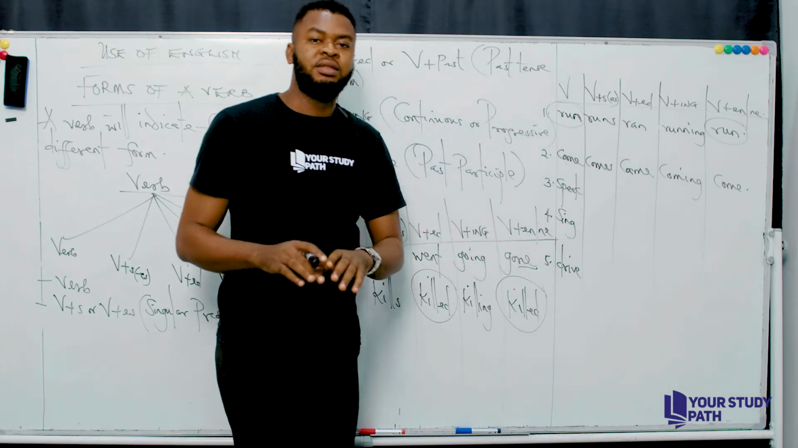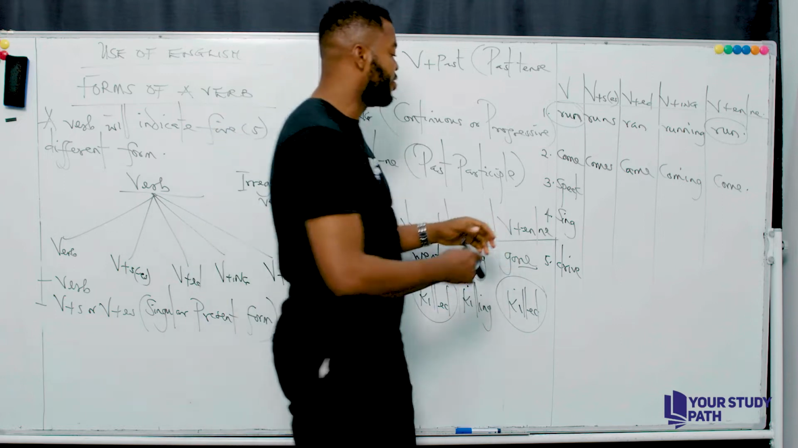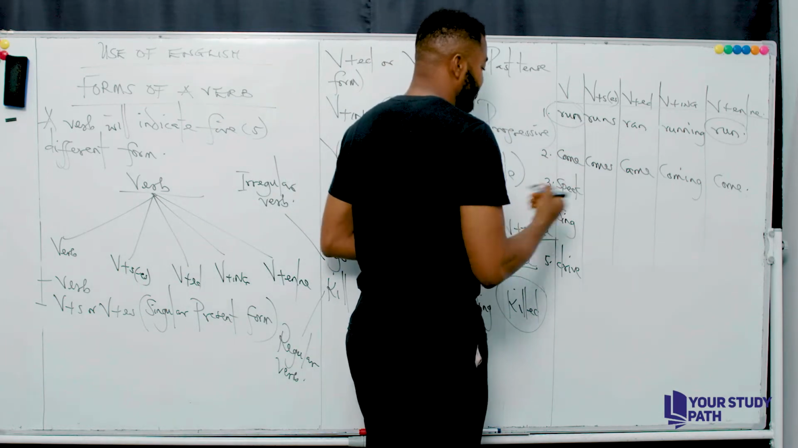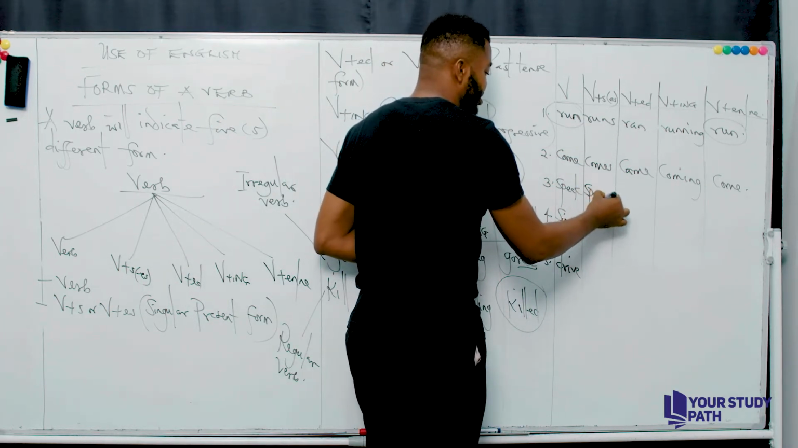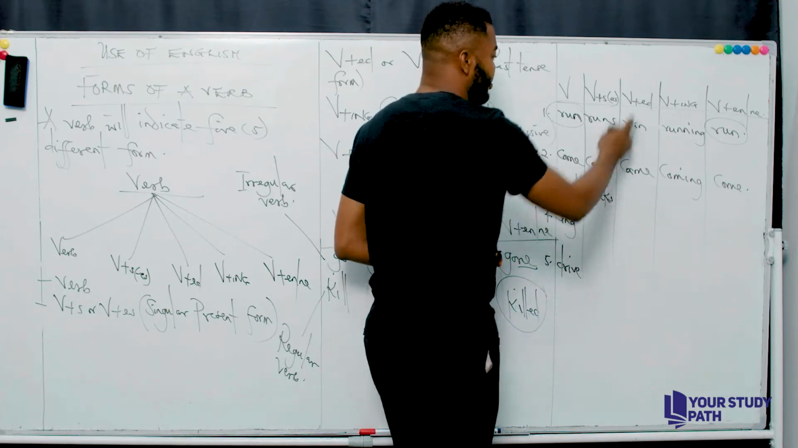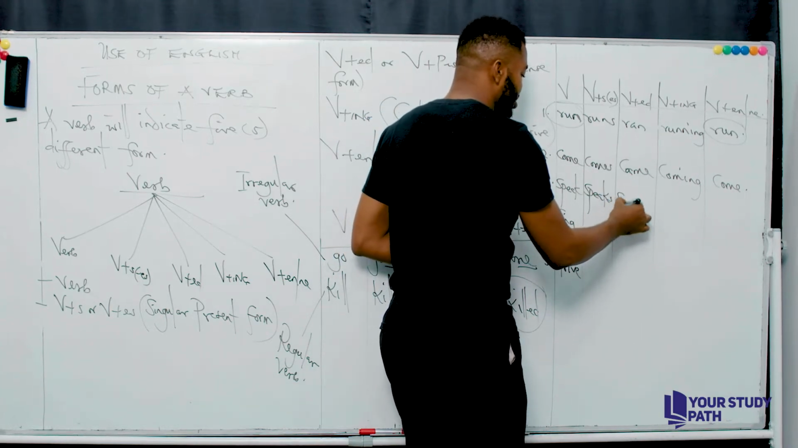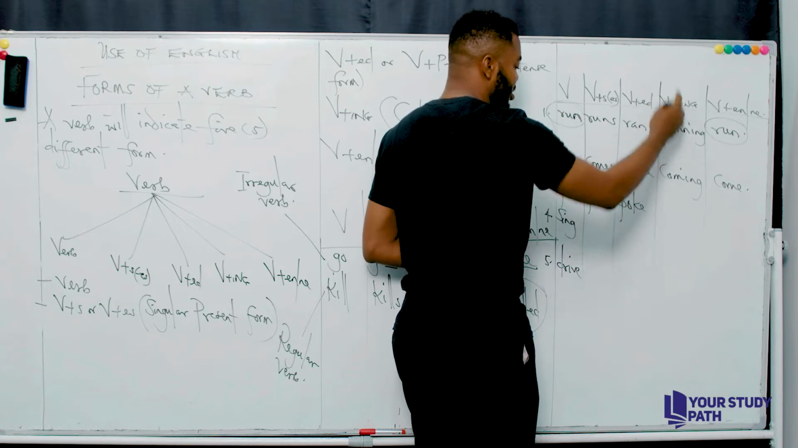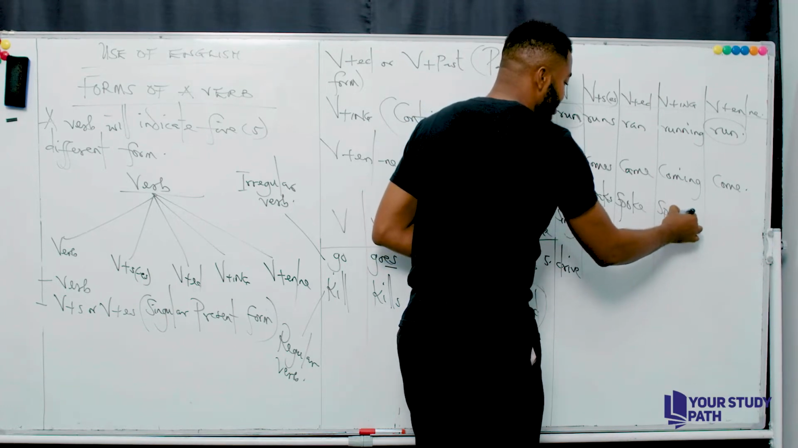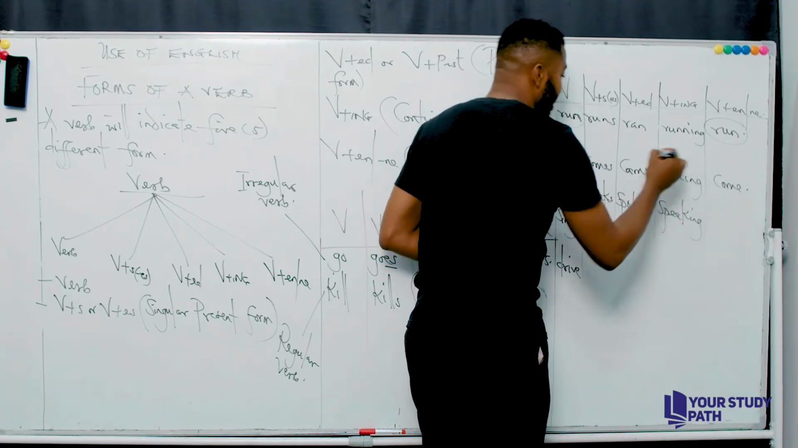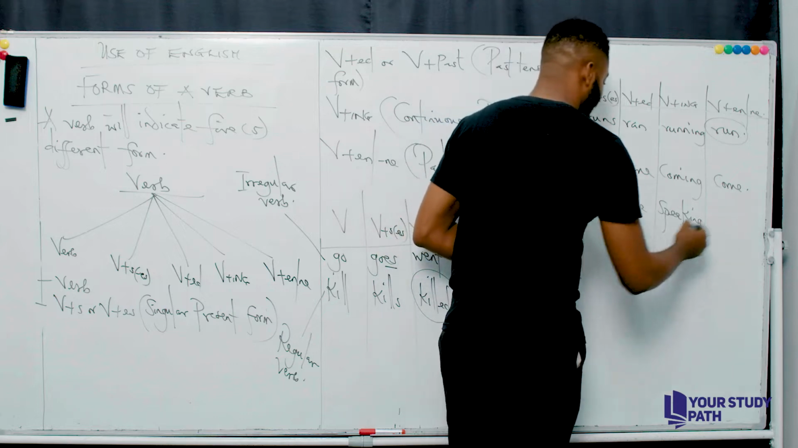Now let's look at question number 3. You have speak. The singular present form is speaks. Okay, the past tense form is spoke. The continuous form is speaking. And the past participle form is spoken.